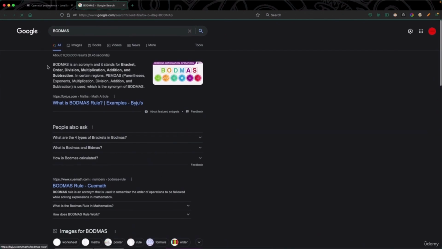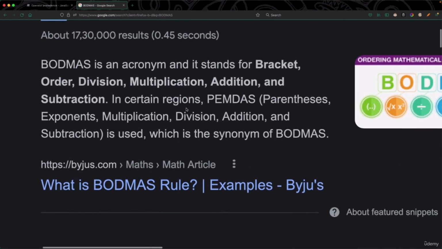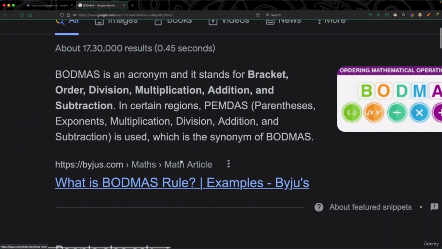What is BODMAS? So yeah, this is actually what this table is telling. BODMAS is an acronym, and it stands for bracket, order, division, multiplication, addition, and subtraction. If you read further, it says in certain regions PEMDAS. I think PEMDAS works in the US, but in the UK and India it's BODMAS.